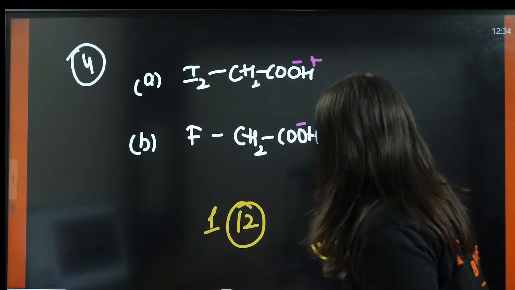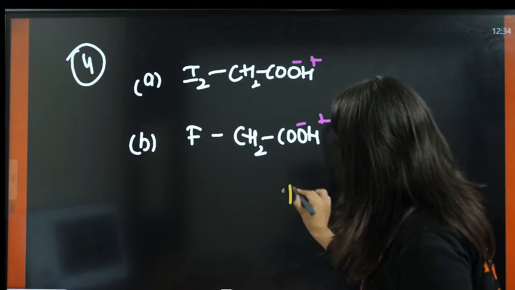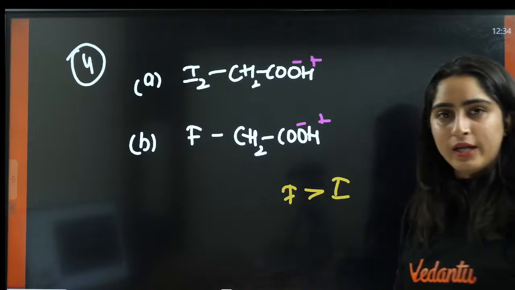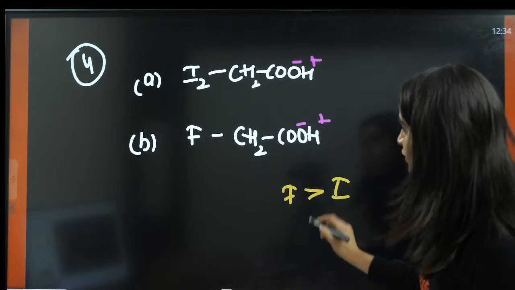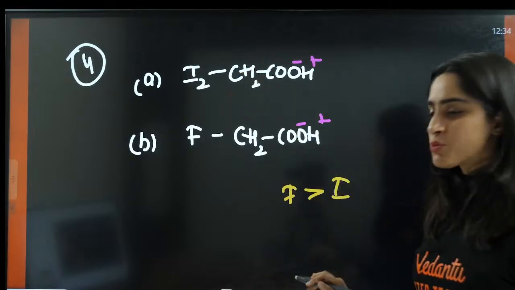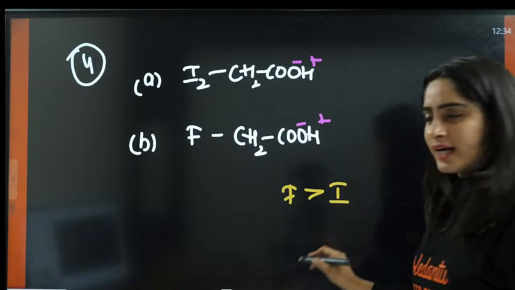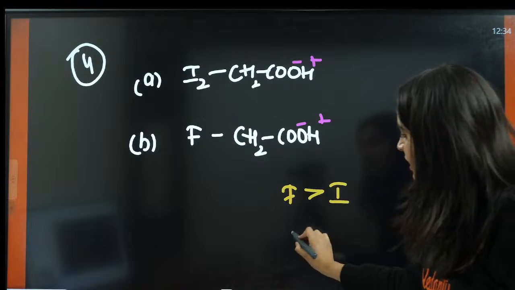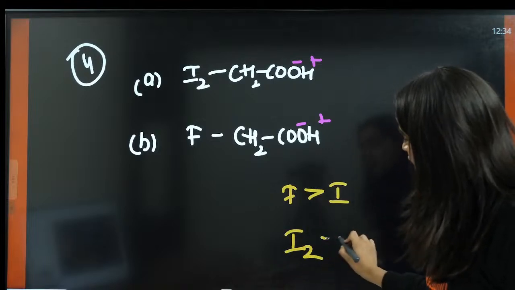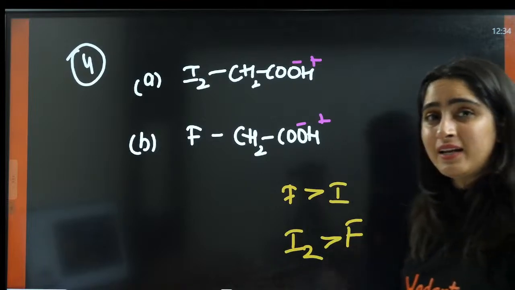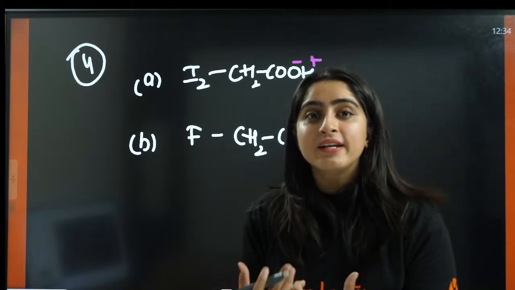So now here also we know fluorine is more electronegative than iodine. But the number of iodine increases, so the fluorine is less dominant now.